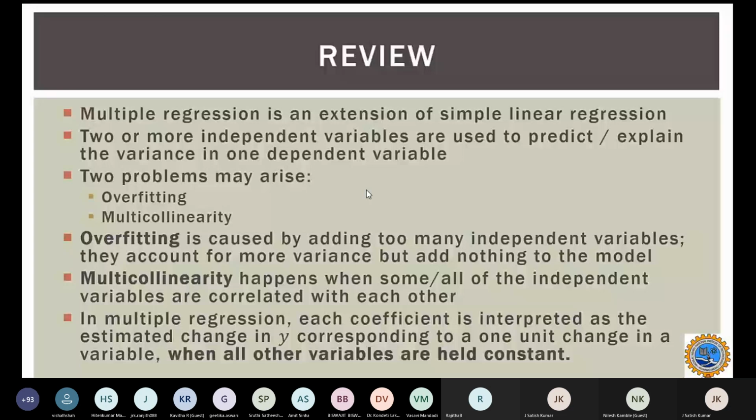When we predict the dependent variable, we go one at a time and try to understand which factor is influencing most. In multiple regression, each coefficient is interpreted as the change in y corresponding to one unit change in that variable, with all the other variables held constant. So in that way, we can interpret how my y is influenced by x1, x2 or x3, and we can make a table. We can see which is the most influencing factor and which is the second most influencing factor, and make precautions accordingly.